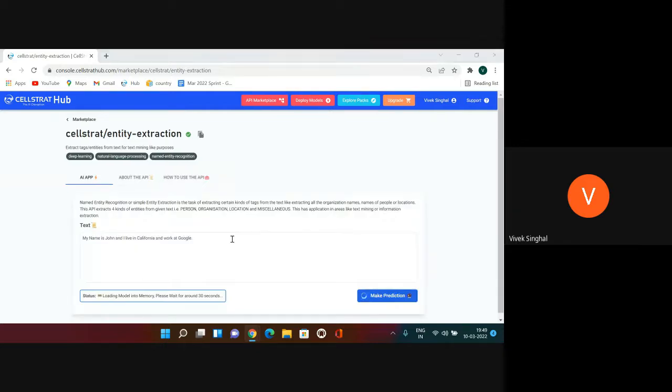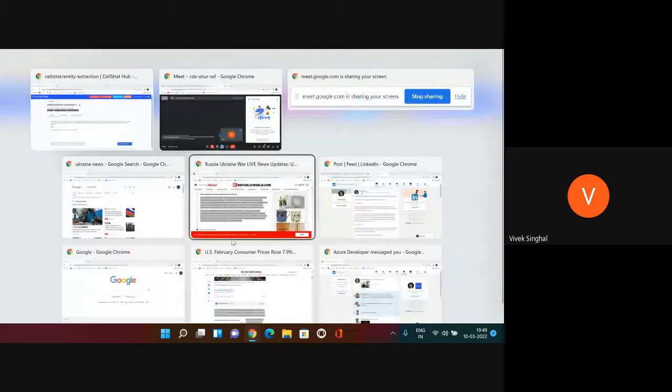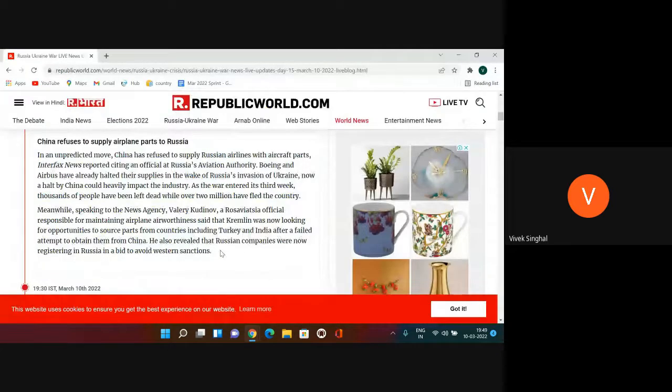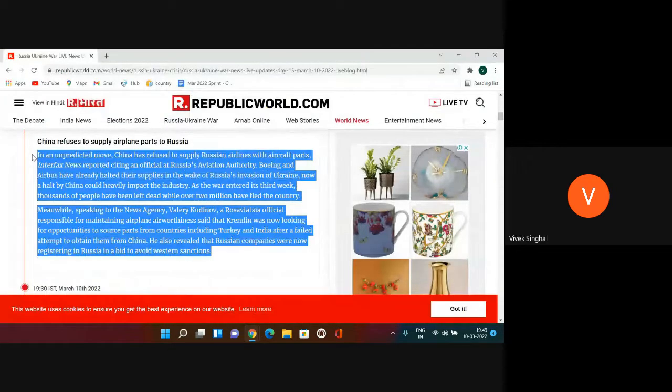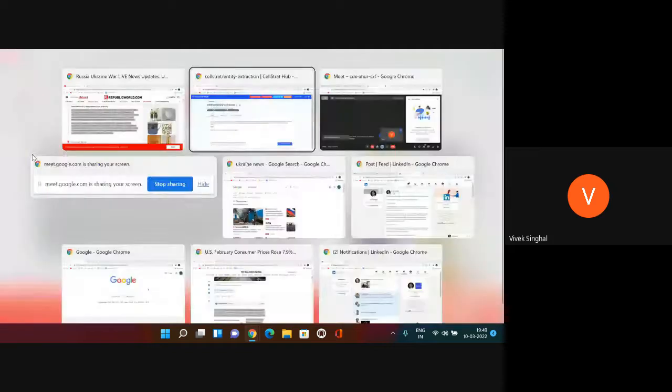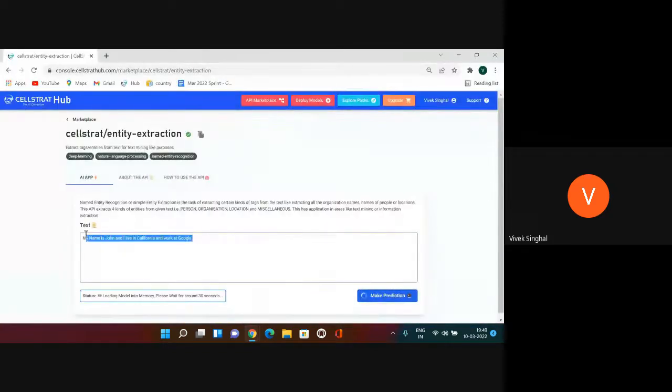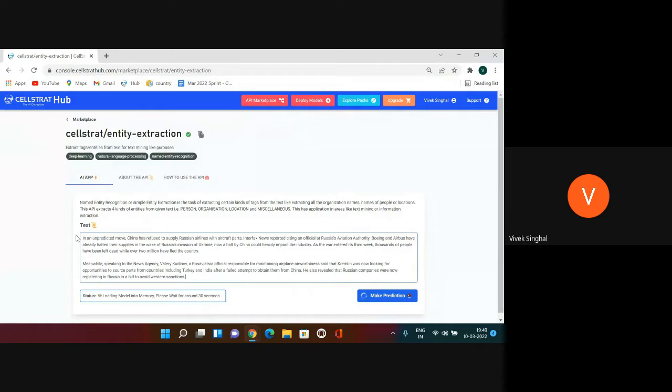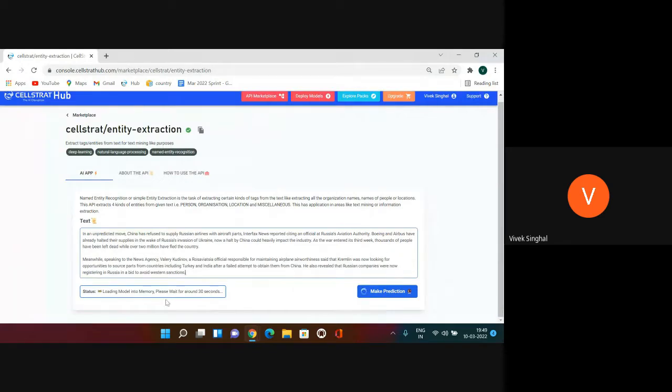So let me just pick up some text from the internet. Let's say some Ukraine news, and I'm going to copy and paste this information here. And then I'm waiting for the model to load. After that, I'm going to click on make prediction. So this AI app basically extracts key entities like persons, organizations, locations. So let's do the prediction now.